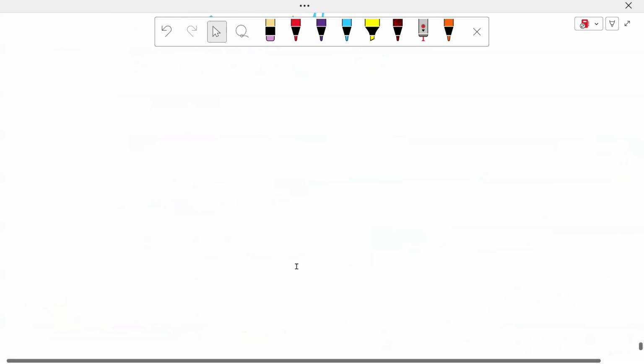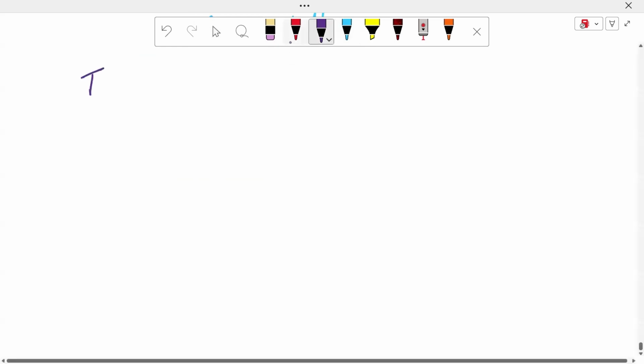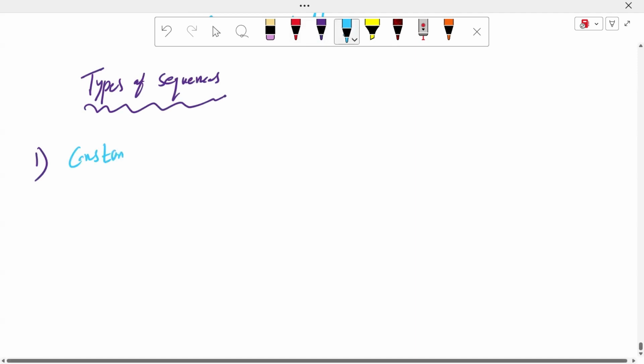Types of the sequences. The first type is the constant sequence. Constant sequence. The sequence